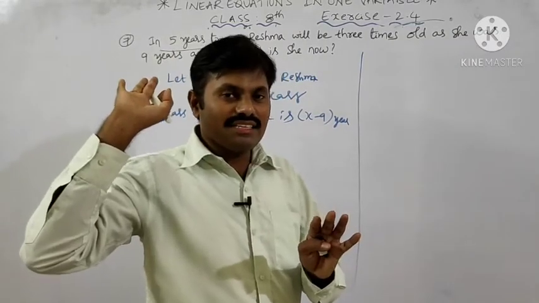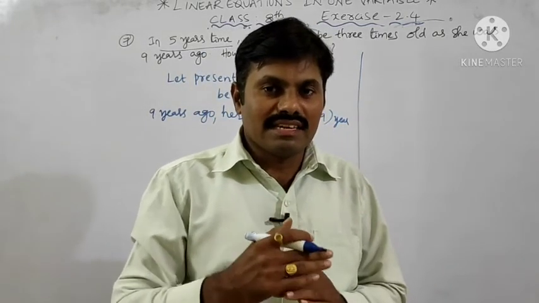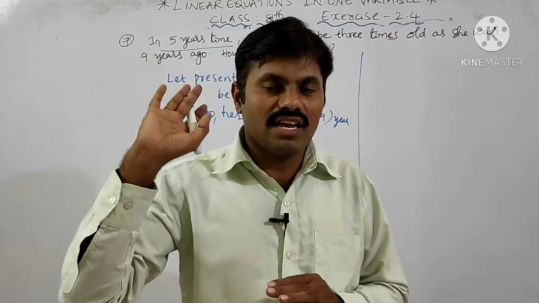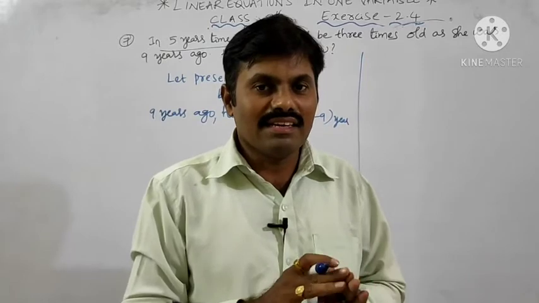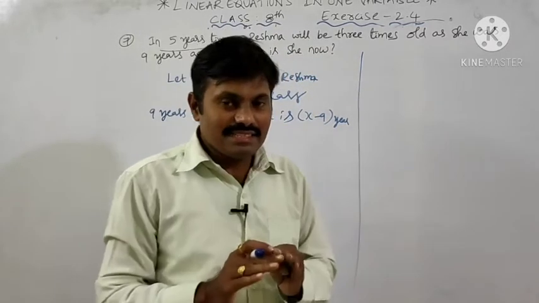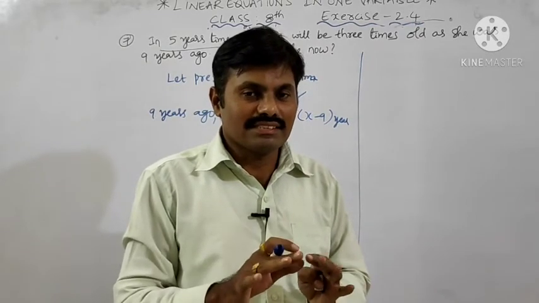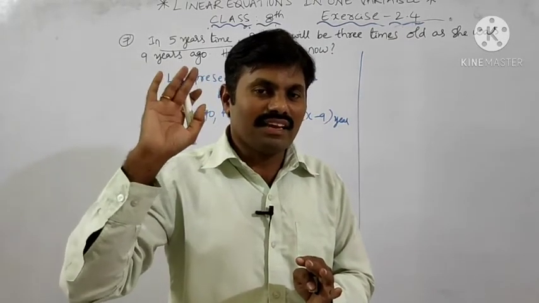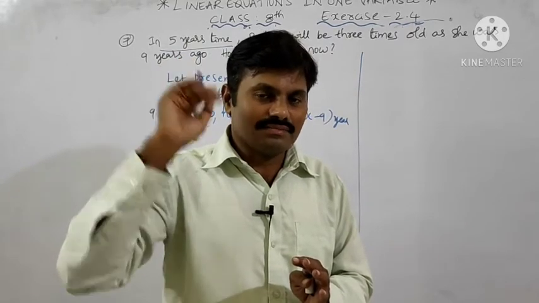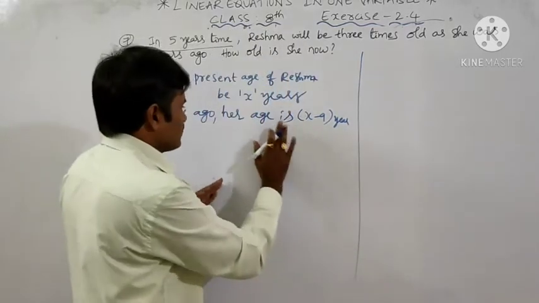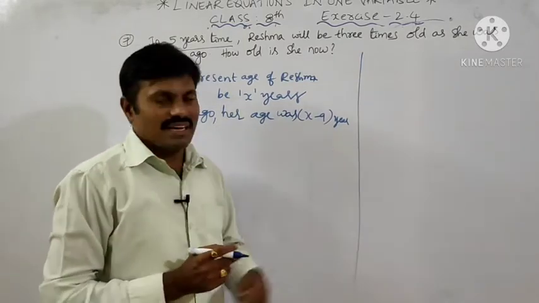Ago means subtraction. Suppose my present age is 30. 9 years ago my age was how much? 30 minus 9, 21. Similarly, here Reshma's present age is x years. 9 years back her age was x minus 9 years.